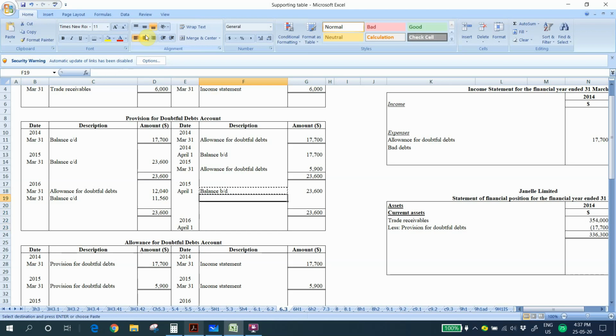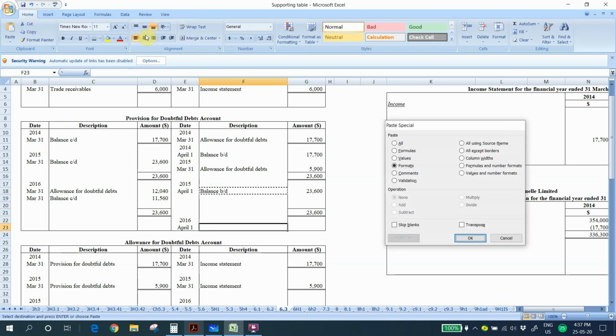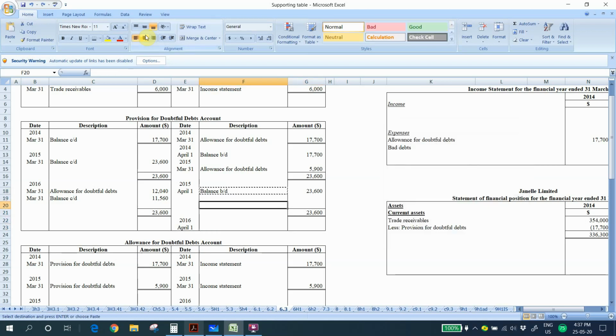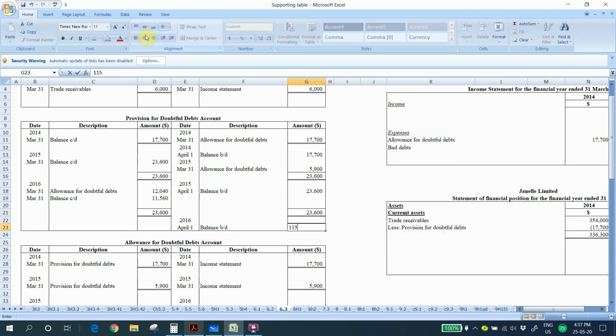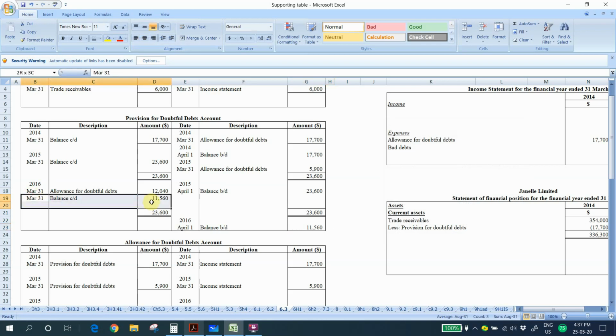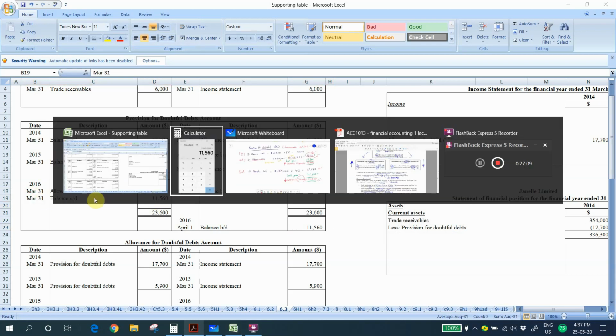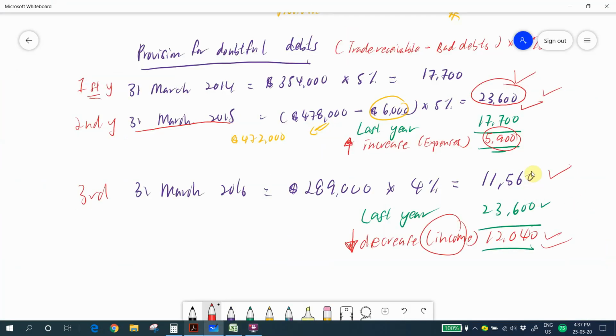Our balance BD will be 11,560. So from here you can see that the balance CD amount must equal your computation. Alright.